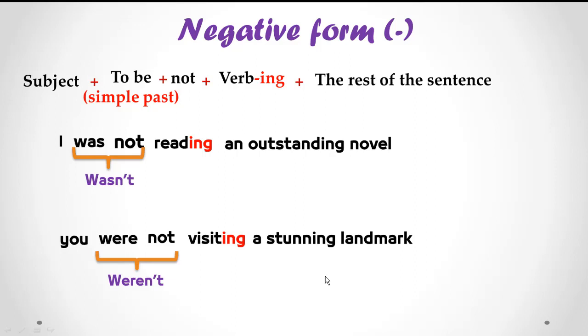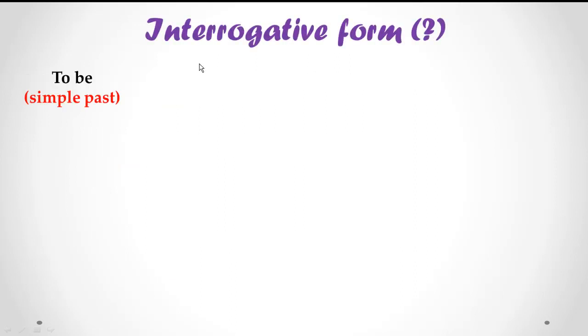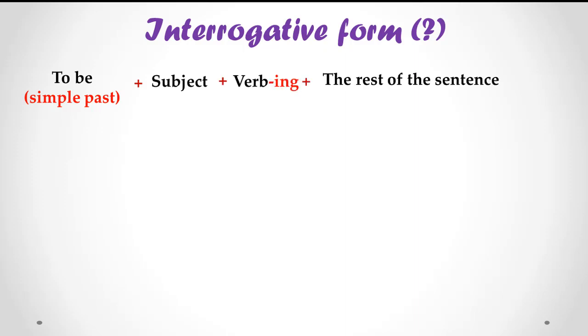So this is the negative form. So what about the interrogative form? To be in the simple past, so we always start the question with a verb. Yes or no question, remember? To be in the simple past plus subject plus verb ing plus the rest of the sentence. Example. Plus question mark, sorry.